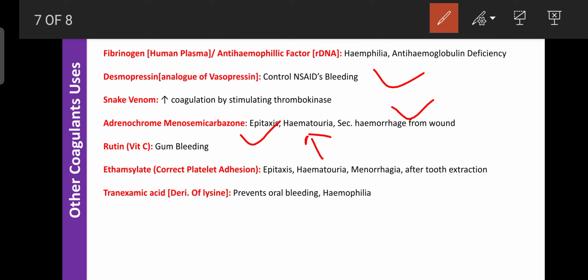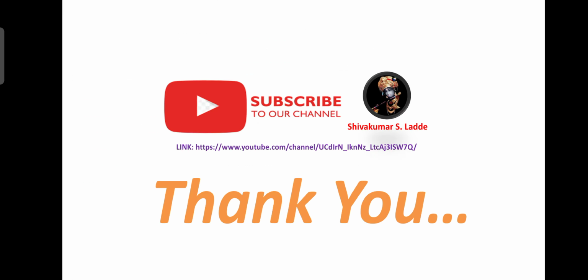The next drug is tranexamic acid. It is a derivative of lysine. It is used to prevent oral bleeding, and also in the treatment of hemophilia. So these are the common uses of the other coagulants. The main drug is vitamin K. But nowadays tranexamic acid and desmopressin, and in serious conditions hemophilia factors, are used for treatment of coagulation deficiencies, as coagulant drugs to prevent excess loss of blood.